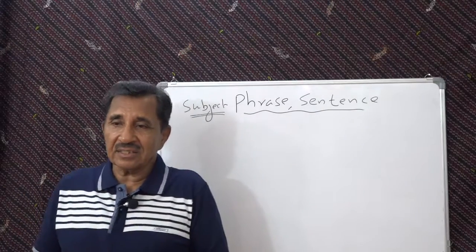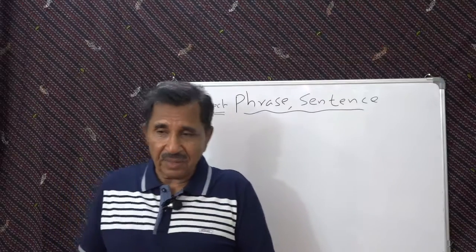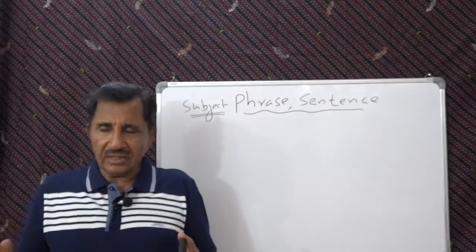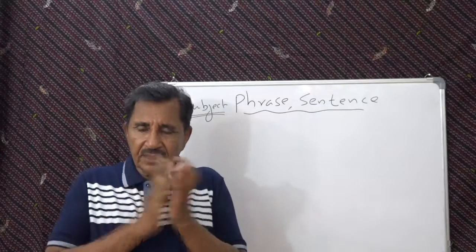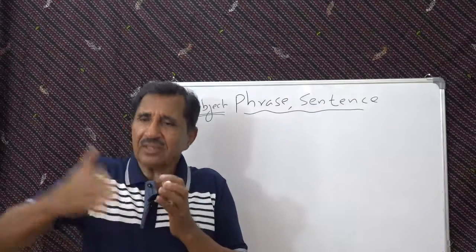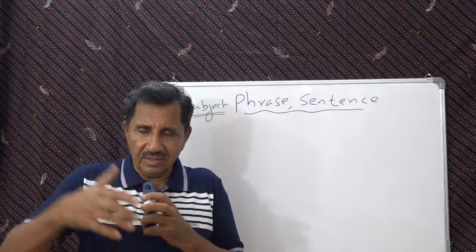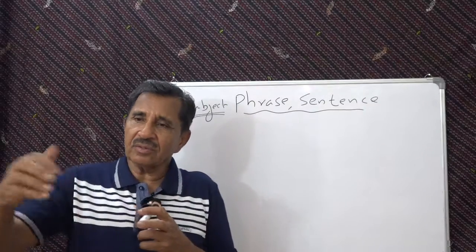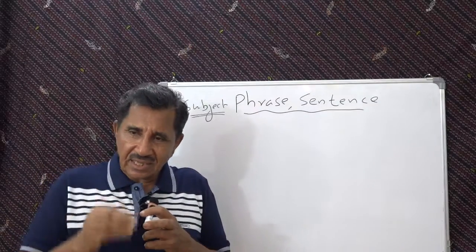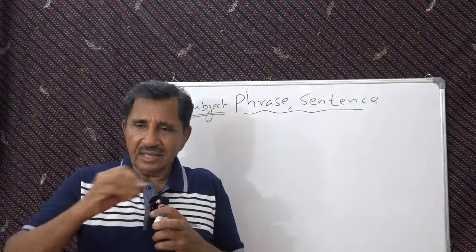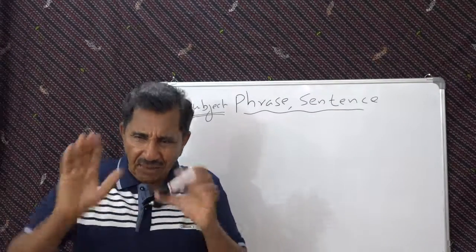A sentence has three parts, or you can say subject and predicate, but predicate has two parts, that is the verb and the object, or some words which describe something. Those unnecessary things, for the time being you forget.